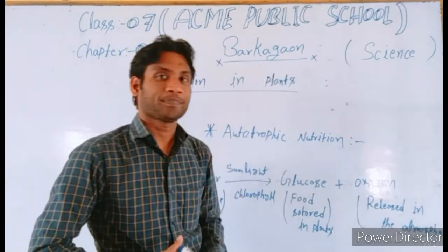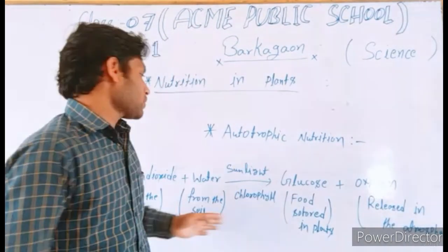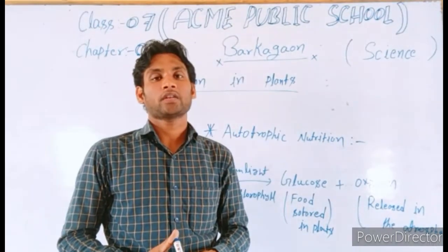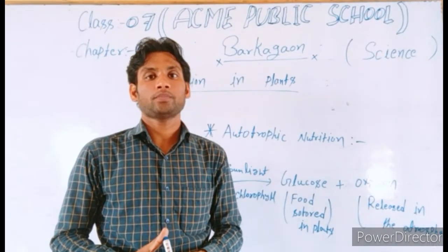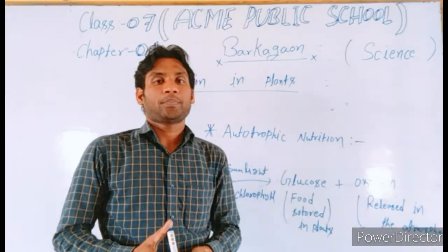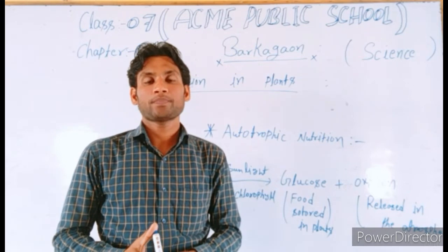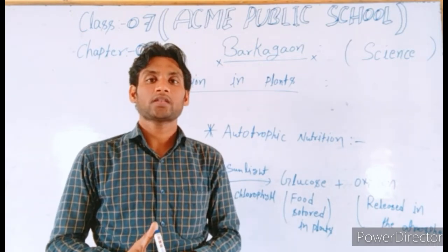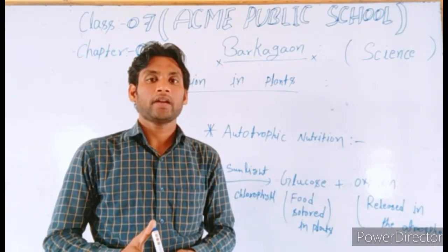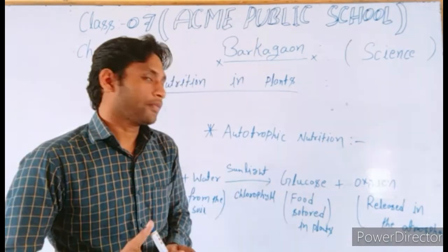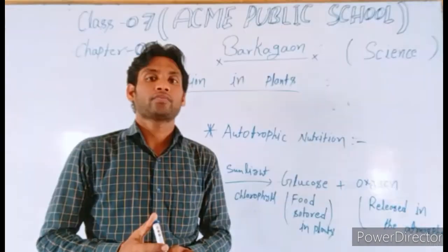So students, this is the process of photosynthesis in plants. We can say there are four main conditions necessary for photosynthesis in plants. First is the presence of the green pigment known as chlorophyll, and second is the presence of sunlight. Third is the availability of water, and fourth is the availability of carbon dioxide.